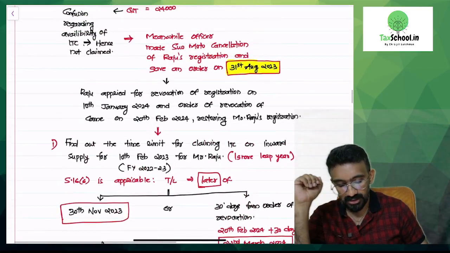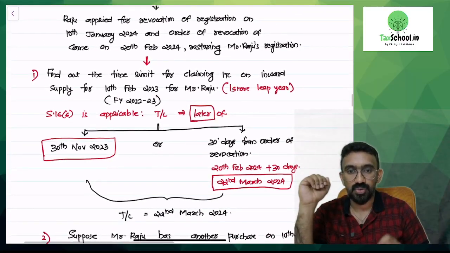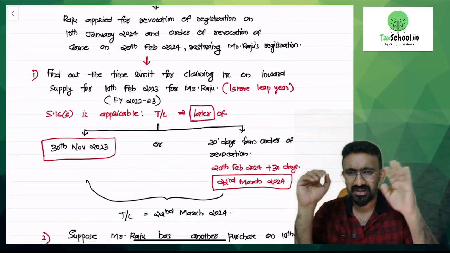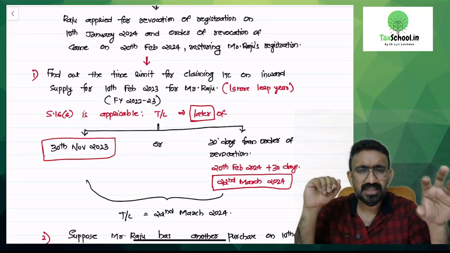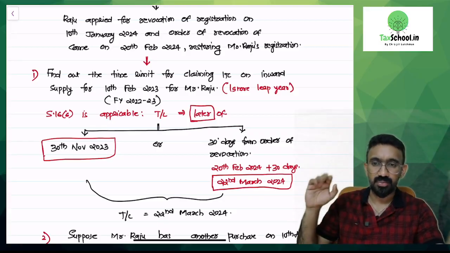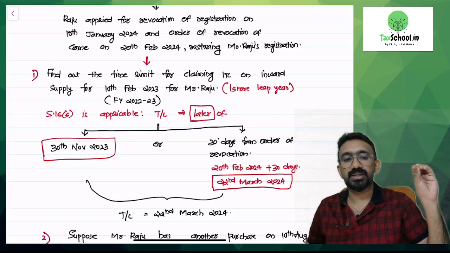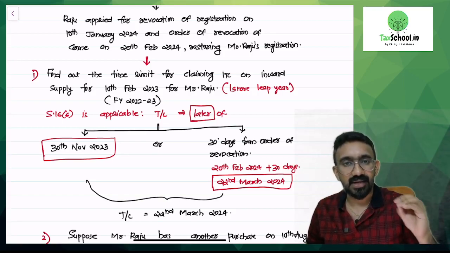When was the revocation I got? On 20th of February. From there 30 days, which is what? 22nd of March. Ignoring leap year, 8 days in February and 22 days in March. By 22nd March 2024, whichever is later. What is the later date? 22nd March 2024 would be the revised time limit for availing ITC.